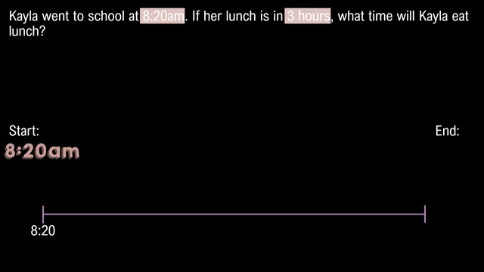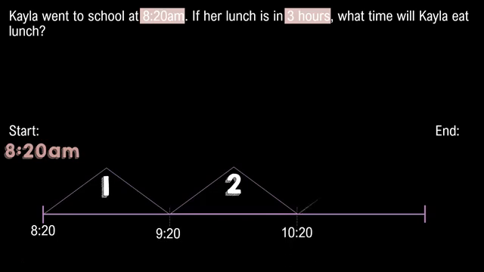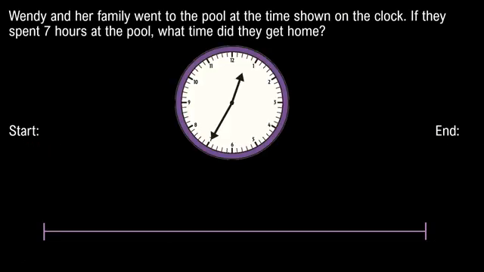Let's start with 8:20, since that's the time she got to school. We have our first one at 9:20, another hour at 10:20, and our third hour is at 11:20. We have our 3 mountains to show our 3 hours, so that means Kayla will eat lunch at school at 11:20 a.m.